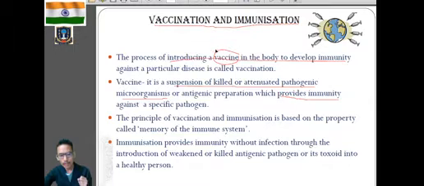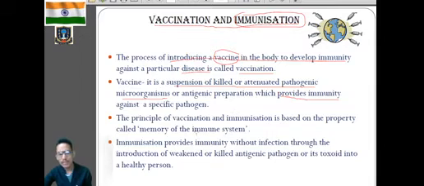Now, after vaccination, our body will develop immunity against a particular pathogen or a particular disease. Therefore, the process of developing immunity against a particular disease or pathogen is known as immunization. So vaccination will lead to immunization, where the body develops immunity against a particular disease.